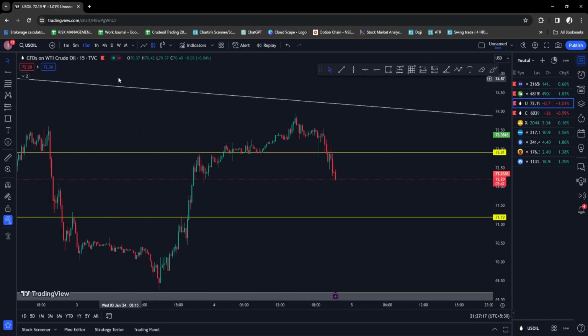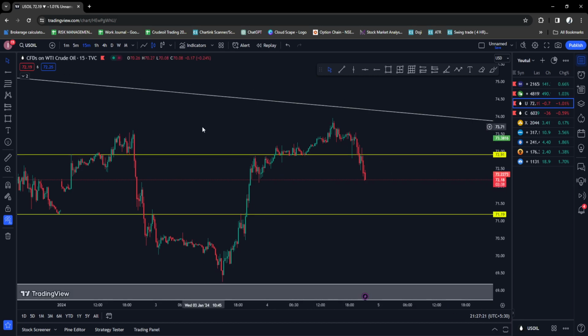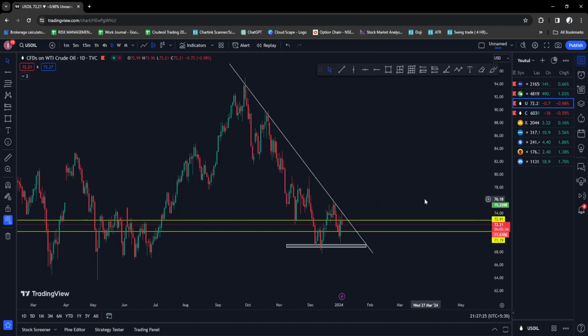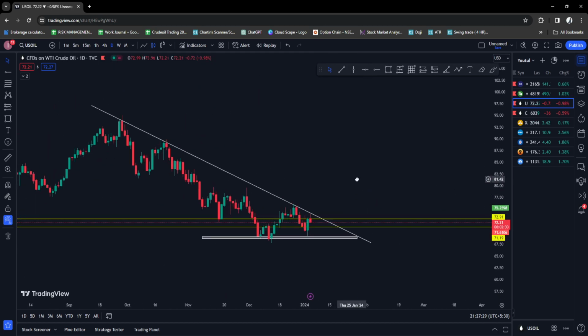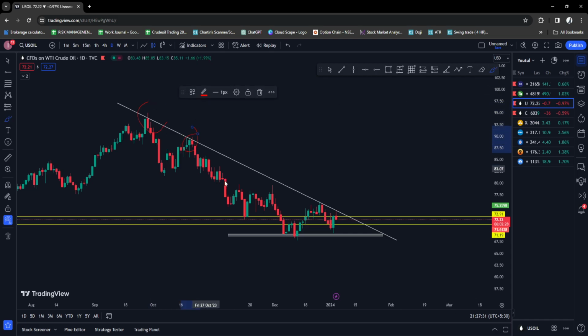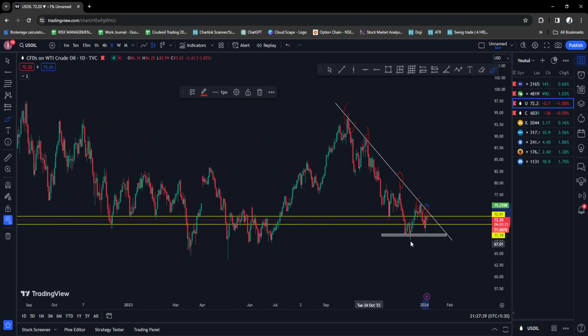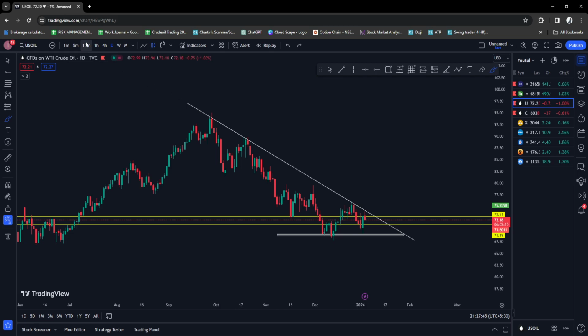Next is US oil. Today we had a good trade here. It was a 1:2, we exited. Now we are waiting on it because if you see in the daily time frame, this is a good trend line. It has touched this trend line almost five times, has become weak, and it's at its low. Here there are so many order blocks. If it reverses from here, we can see a good reversal, but we are not trading any reversals. We are staying with the trend.